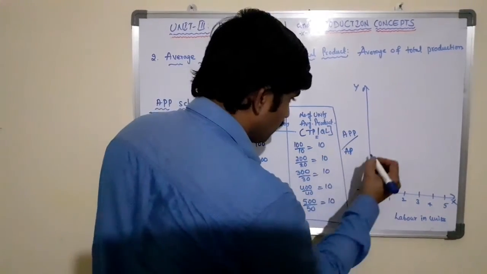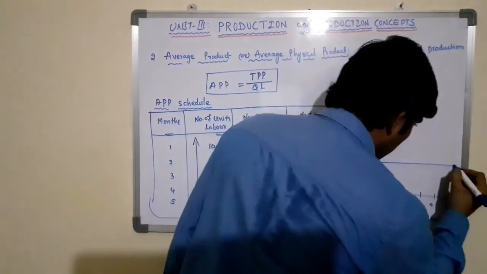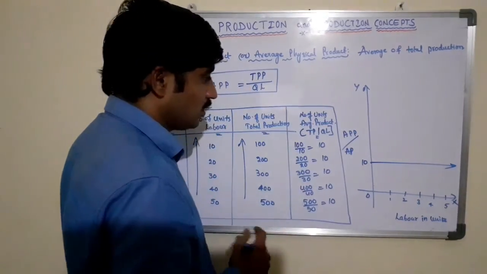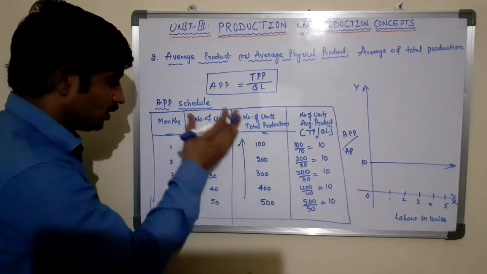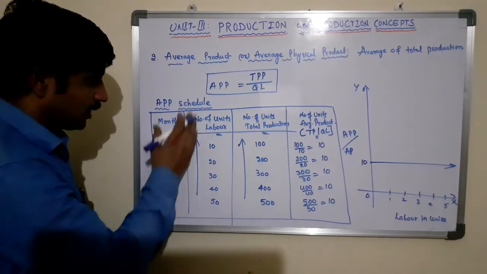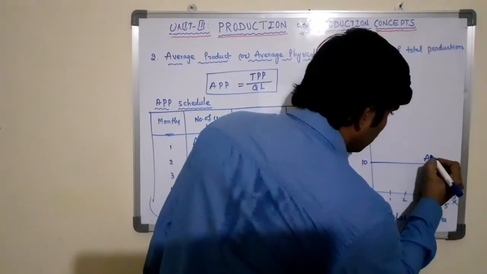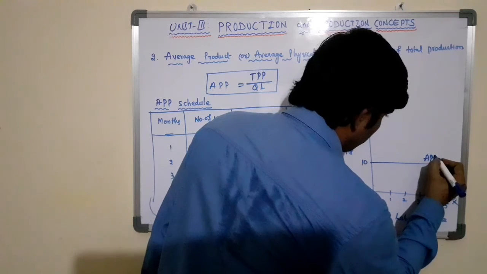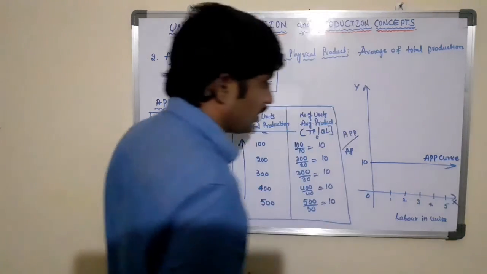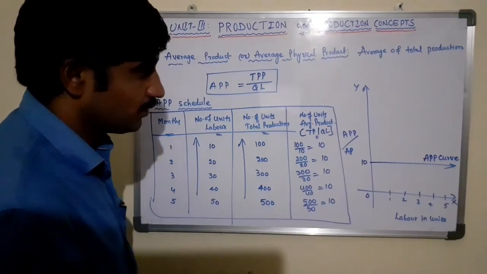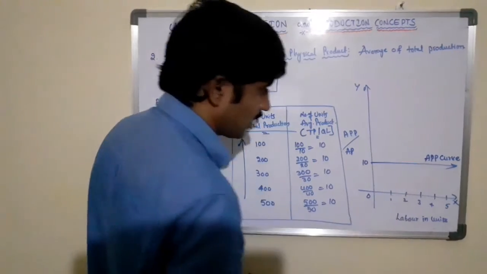So here the average production is constant at 10. There are no changes in average production because proportionately the total production is increasing for the corresponding labor in units. Hence the average physical product curve runs from left to right horizontally, parallel to the x-axis.